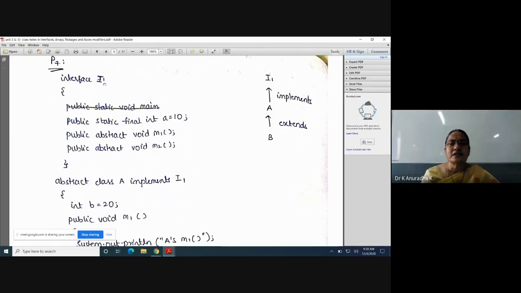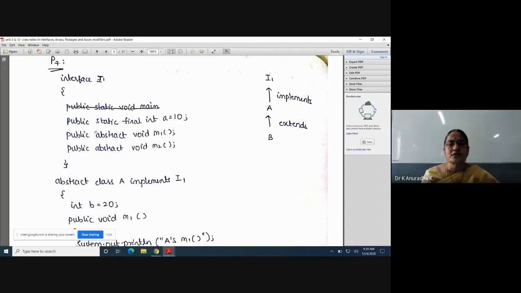So first we have to define interface I1. This is the interface, this is the abstract class, and this is the concrete class. We will see this hierarchy. Now first we have to define I1. So in interface I1, I am taking one final variable A, that is public static final. You no need to write these three keywords. By default, these three are available for all the variables inside the interface. Here I am taking one final variable A, and it is assigned with temp. Next I am taking two abstract methods, they are M1 and M2.